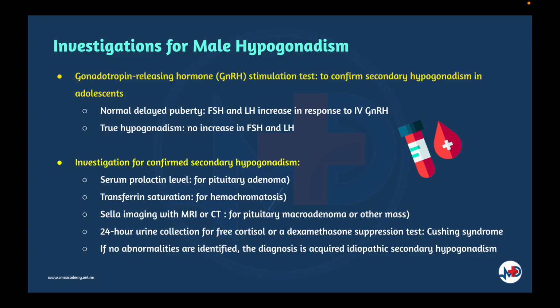So to help determine the cause of confirmed secondary hypogonadism, testing should include serum prolactin, which is to screen for pituitary adenoma, and transferrin saturation, which is to screen for hemochromatosis. Cellular imaging with MRI or CT is done to exclude a pituitary macroadenoma or other mass in men. Also, if there are symptoms or signs of Cushing syndrome, a 24-hour urine collection for free cortisol or a dexamethasone suppression test is done. If no abnormalities are identified, the diagnosis is acquired idiopathic secondary hypogonadism.